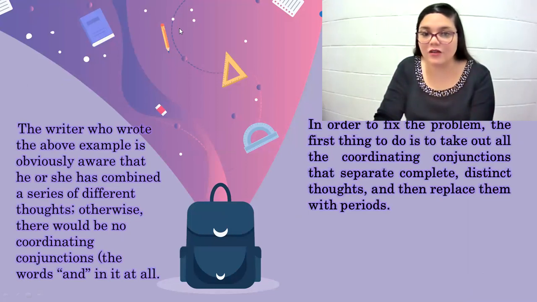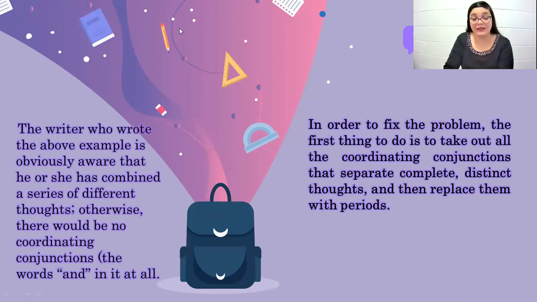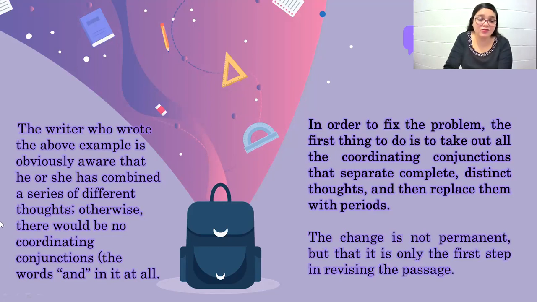the first thing that the writer, the editor of this passage, should do is to take out all the coordinating conjunctions that separate complete distinct thoughts and then replace them with periods. Why? Because it is the only way in which you can see if all the coordinating conjunctions that you're using are necessary or not. I'm not telling you never use coordinating conjunctions again. Don't take me wrong. I didn't say that.